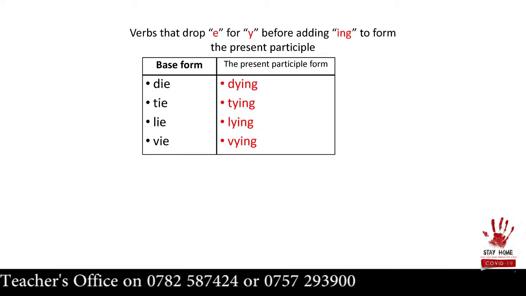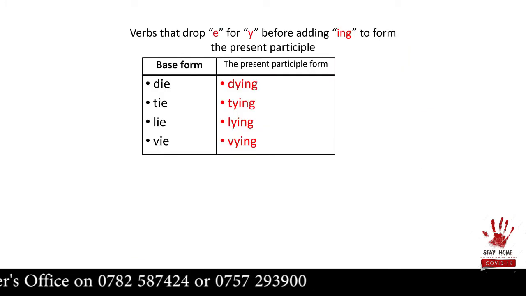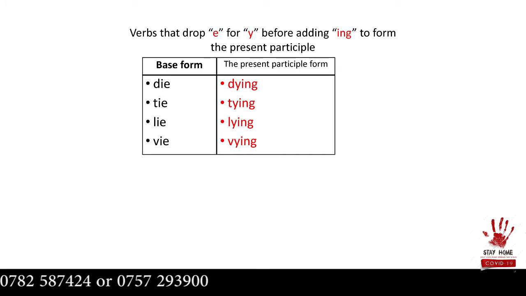And we drop IE for Y. What shall it be? Lying, vying, and tying. Even die, dying, tie, tying, lie, lying, vie, vying.